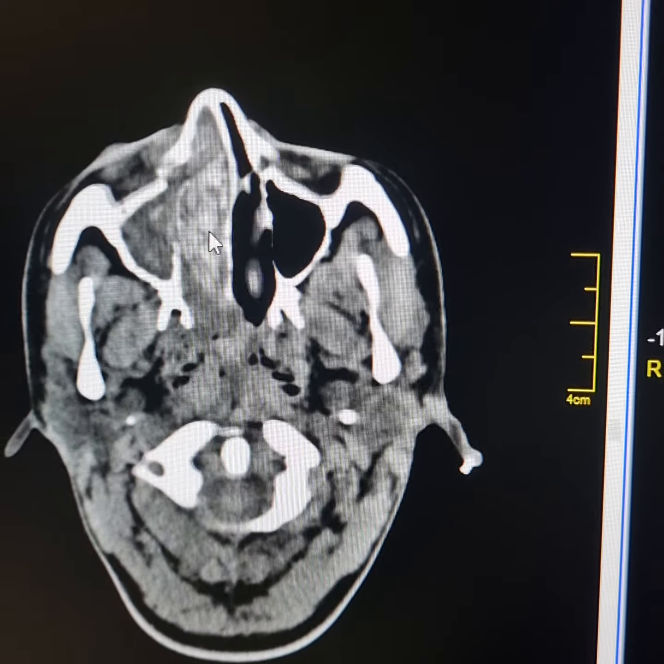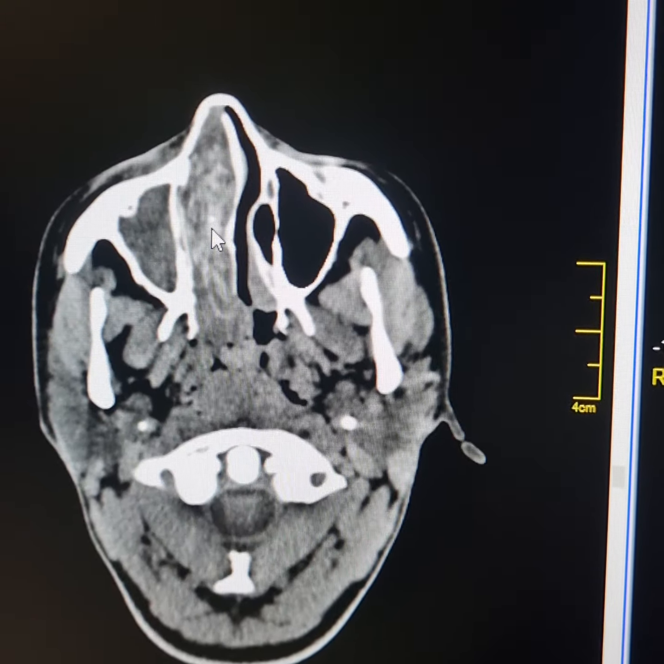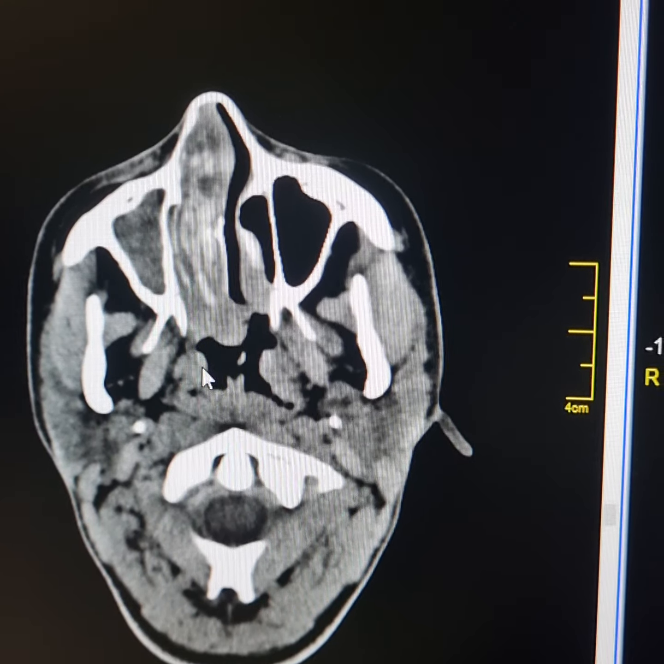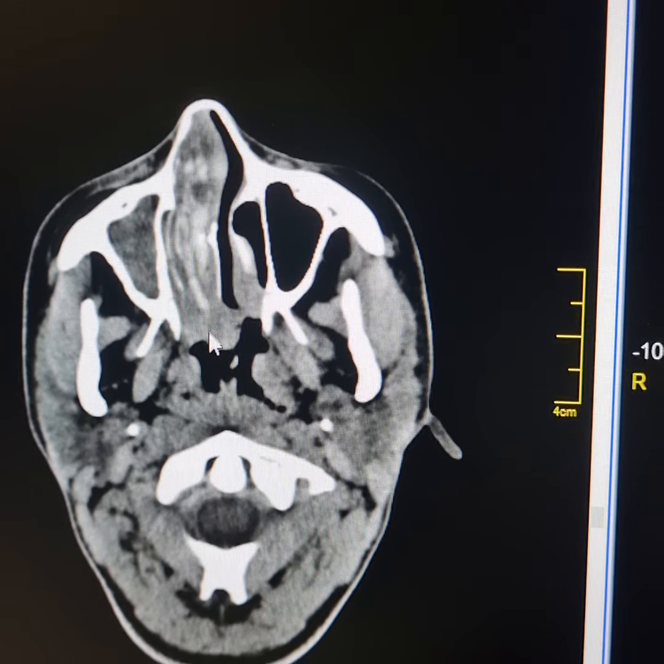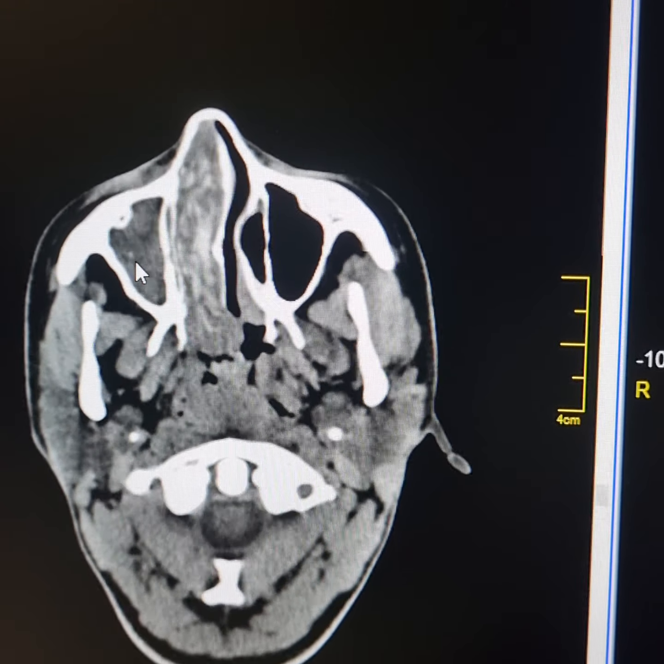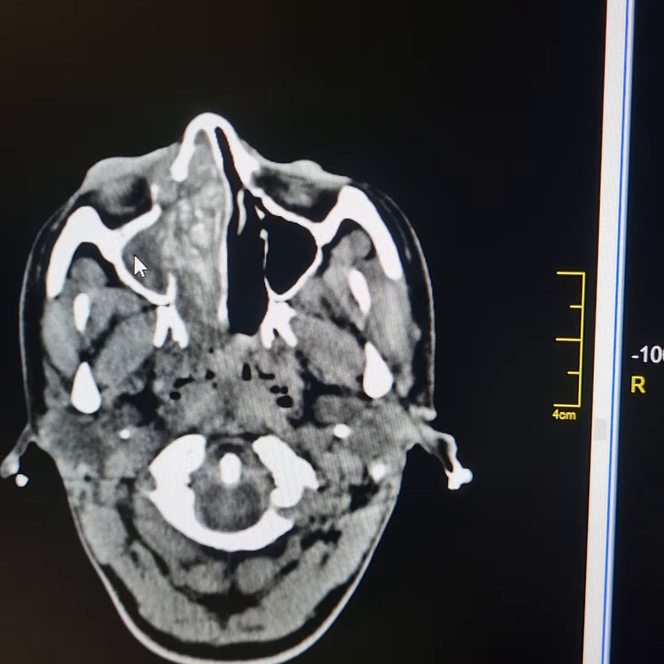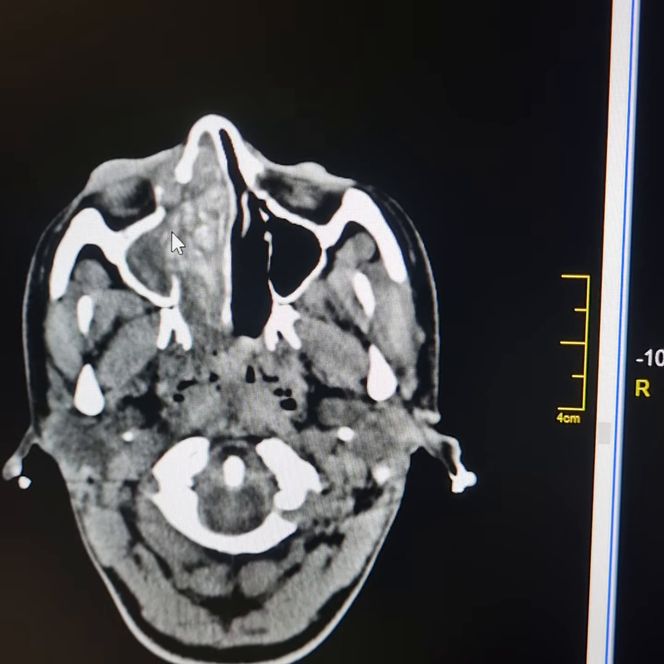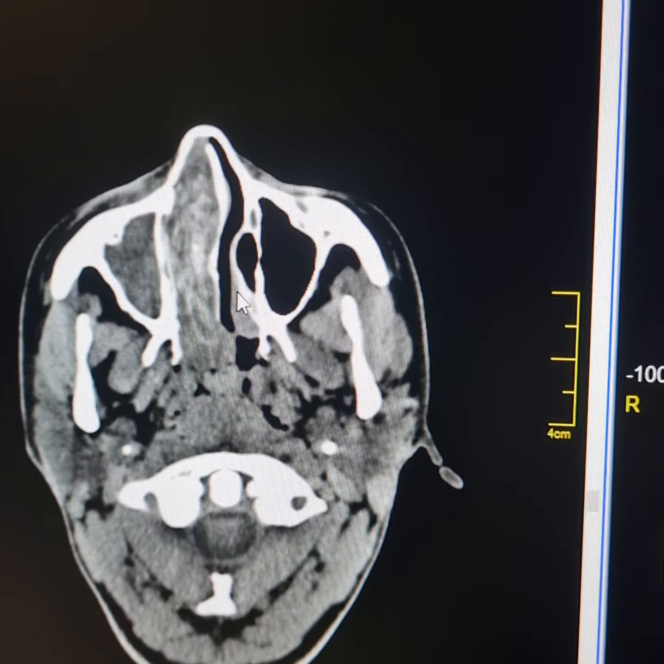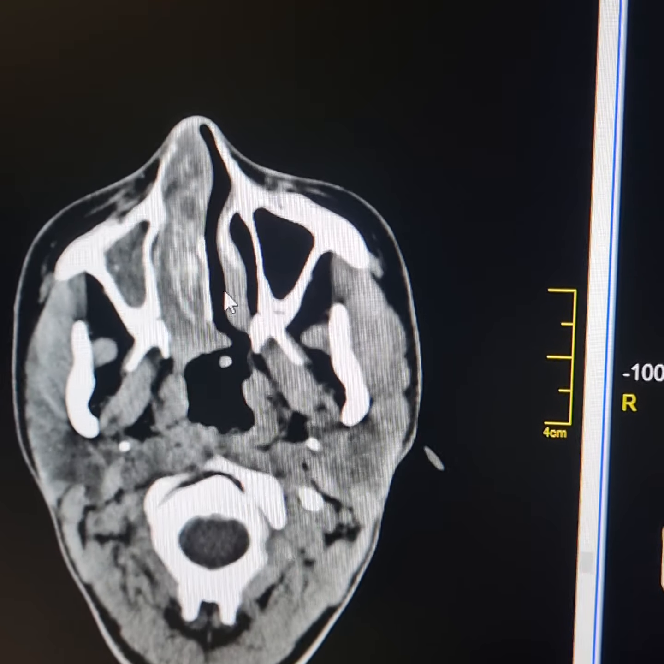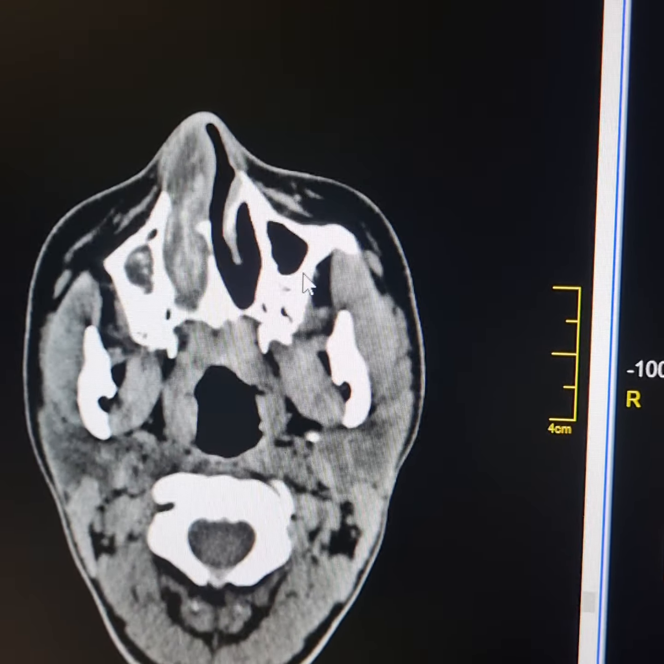I scroll it down. This is the right nasal cavity. Just see the mass extending into the anterior part of the right side of the nasopharynx. This is the right maxillary sinus. The mass projects into the middle part of the right maxillary sinus. Anyhow, there is no extension into the right maxillary sinus. The right maxillary sinus is opacified.